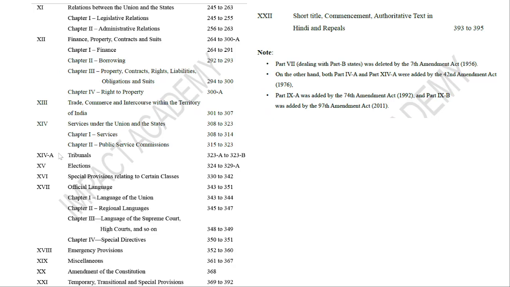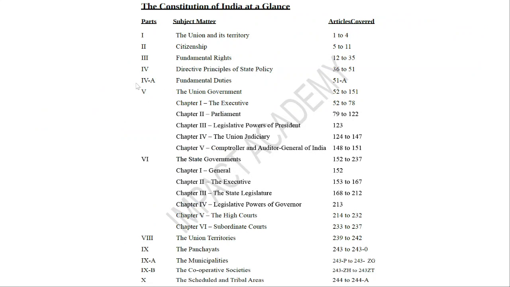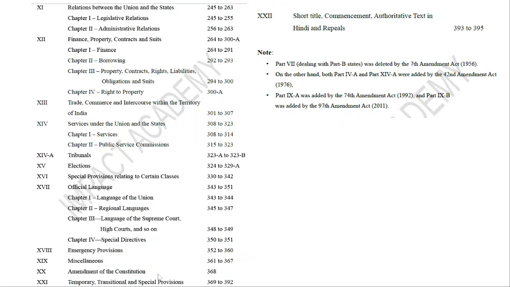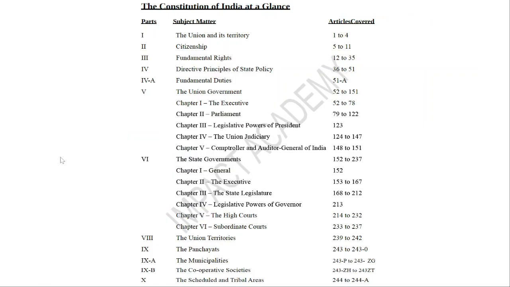The number of parts we have is 22, and you have 14A, which is tribunals, that means 23, and you have fundamental duties, 24, and you have municipalities, 25, and cooperative societies, 26.